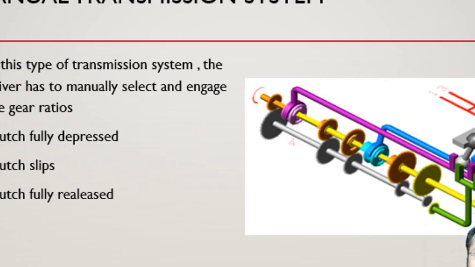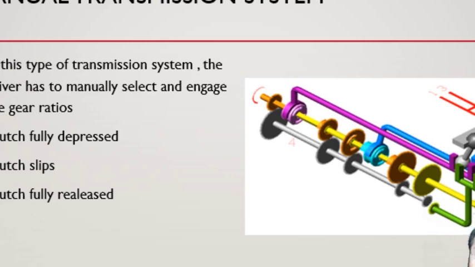The main function of a gearbox is to provide this infinite number of combinations. Next point: what is a manual transmission system all about? In this type of transmission system, the driver has to select manually. In an automatic or CVT gearbox, you can have an infinite number of velocity or gear ratios. But in a manual gearbox, there is a limitation which depends on the driver, who can change the gear ratio depending on the driving condition he experiences. How is it achieved? With the help of clutch engagement and disengagement.